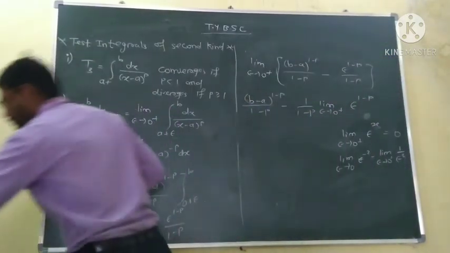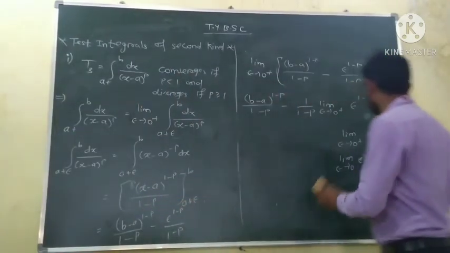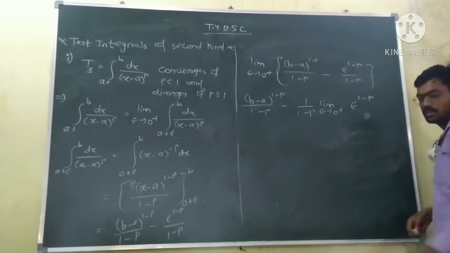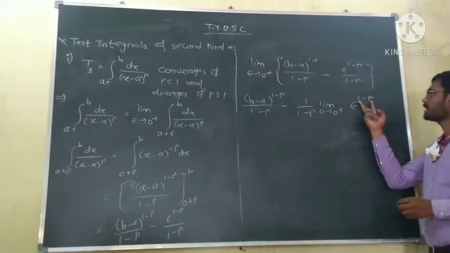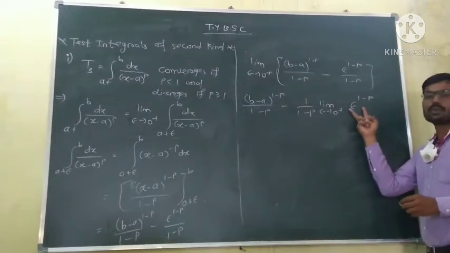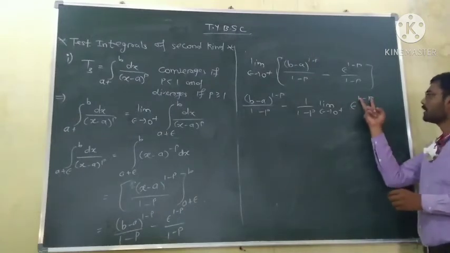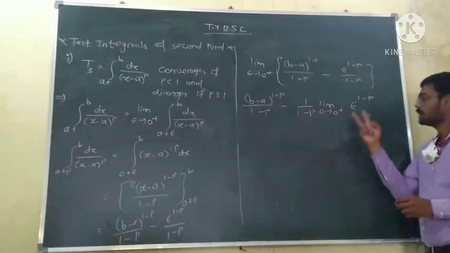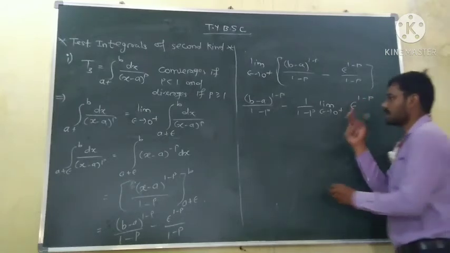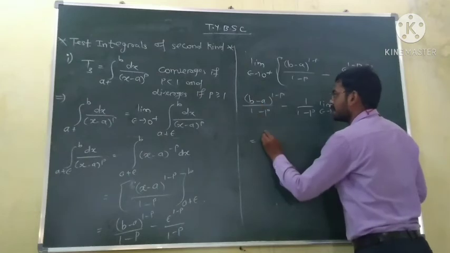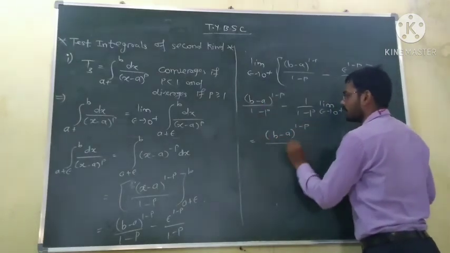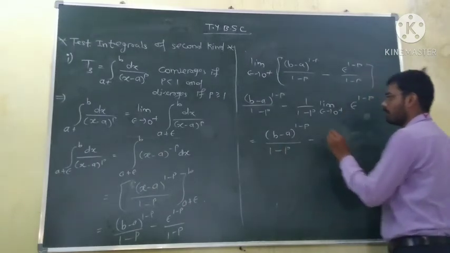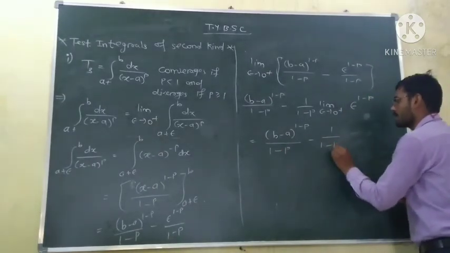Okay, so we will use this concept here. So if 1 minus p is greater than 0, this limit is equal to 0. You have just seen, if the value of epsilon raised to power x is positive, then limit is equal to 0. So this limit is equal to, this is as it is, b minus a raised to power 1 minus p upon 1 minus p minus 1 upon 1 minus p.